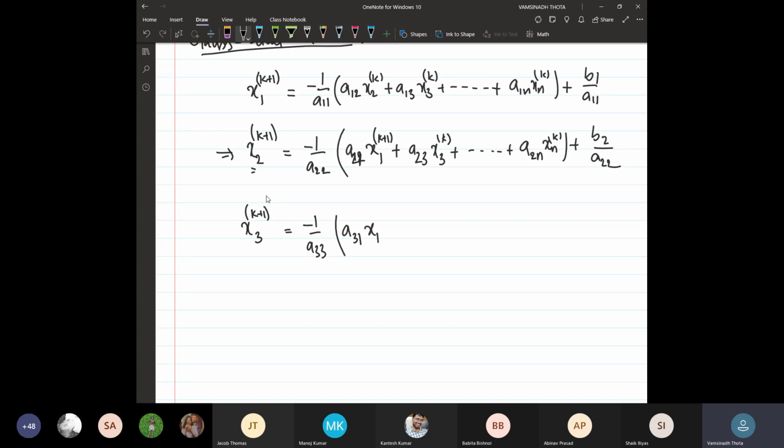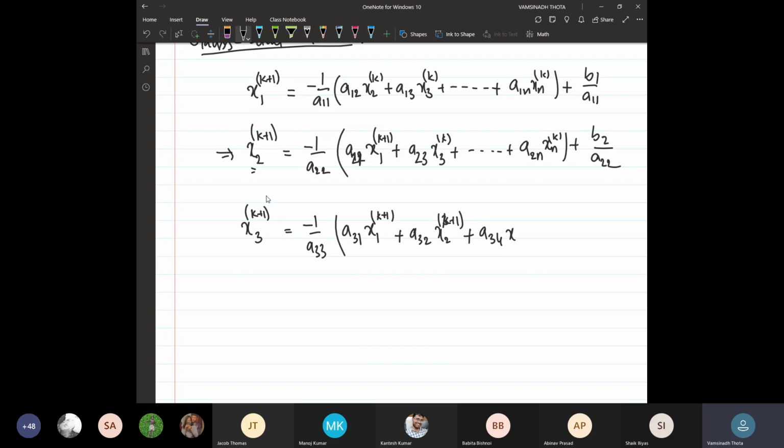We are doing the k plus 1th iteration, but the Gauss-Jacobi method uses the kth iteration value for x1, whereas the Gauss-Seidel method uses the k plus 1th iteration value. That means in the same iteration, whatever is already evaluated will be used immediately, and plus a32 times x2 in the k plus 1, because x2 is also evaluated just before this one. Plus x3 will not be there, so it will be x4.